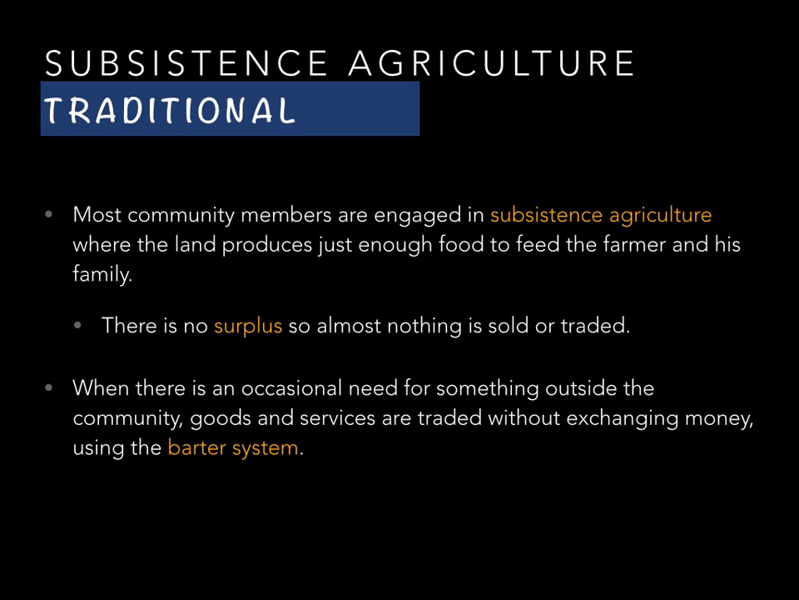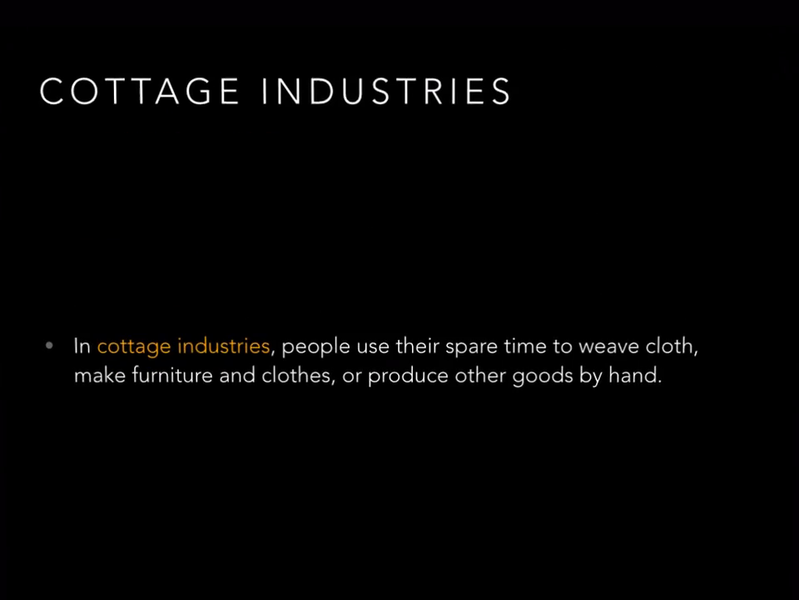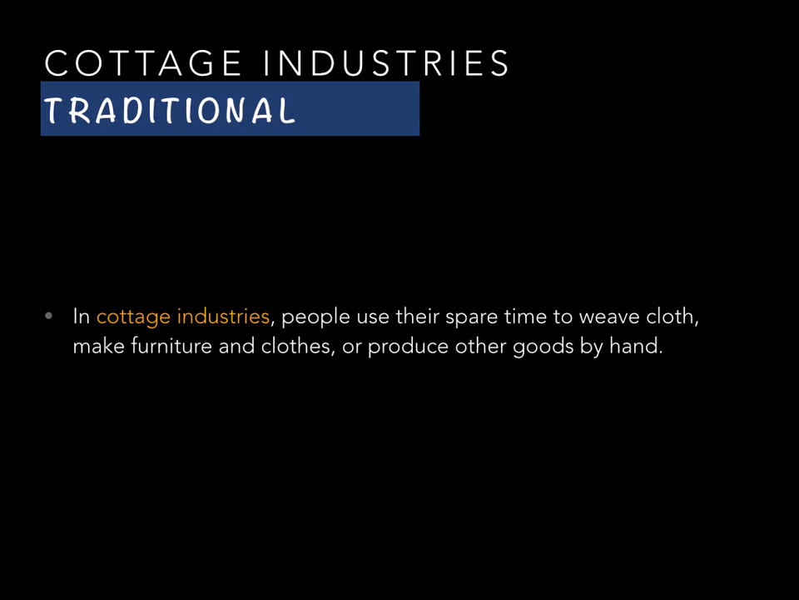Occasionally, a family or a tribe, they may need something outside of the community. They need a certain good or a service, and they'll usually trade things without exchanging money. This is called the barter system. If you're a farmer, sometimes you have some free time in the winter, and so you might spend your time canning food or weaving cloth, making furniture, making items kind of by hand, and then you can exchange these using the barter system. This making things at home by hand, these are called cottage industries.